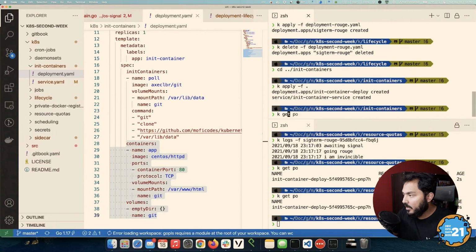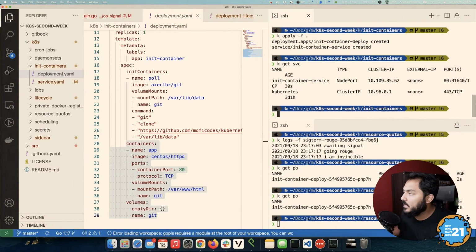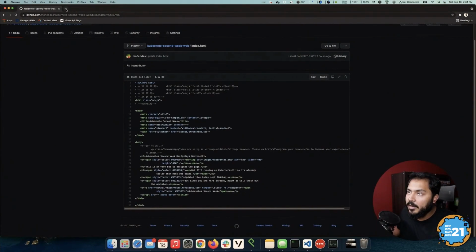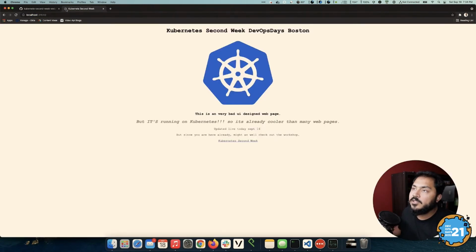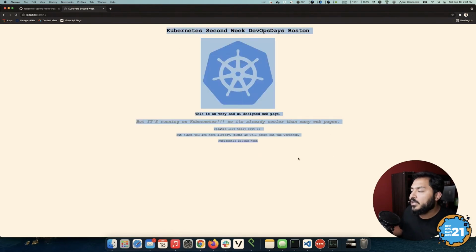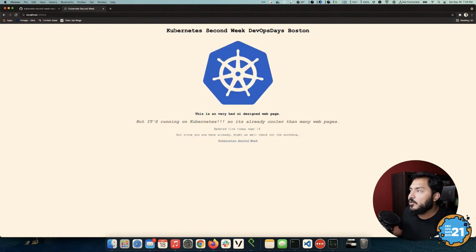If I look at get service, I will see my application has a node port of 31640. So I will go to my browser and go to localhost with this port, and I should be able to see my application. Again, this is a very simple application, and it's just Kubernetes second week, DevOpsDays Boston, which is great. This works fairly well.